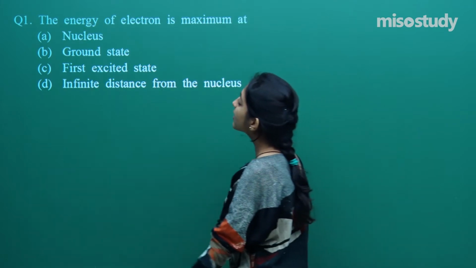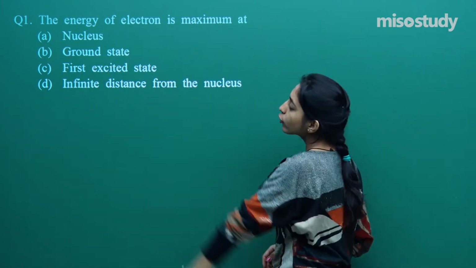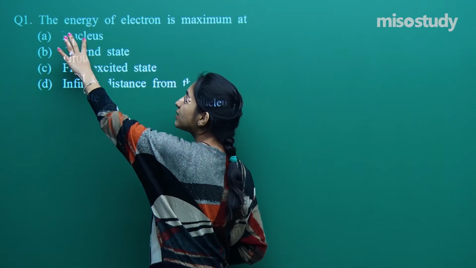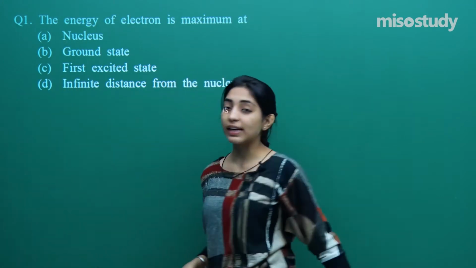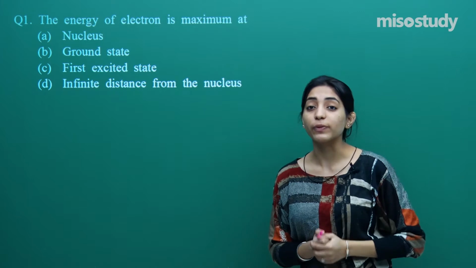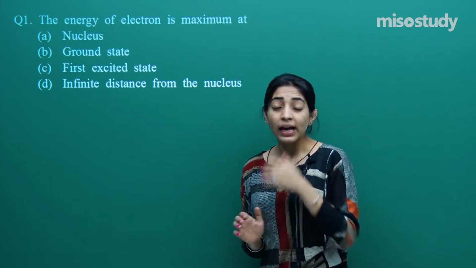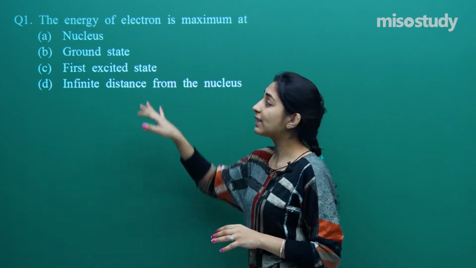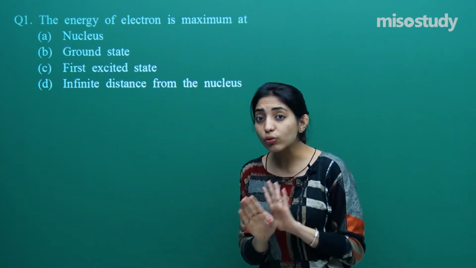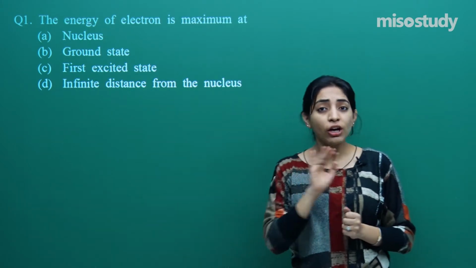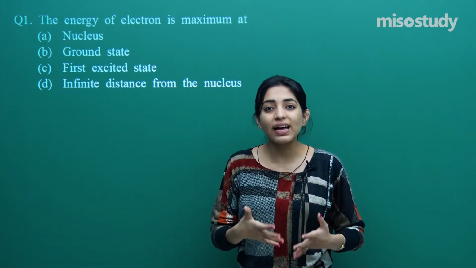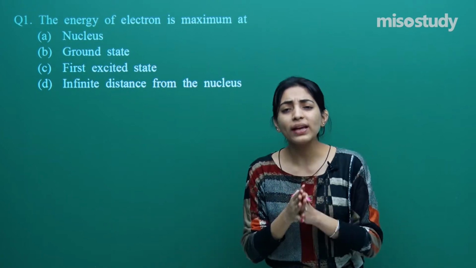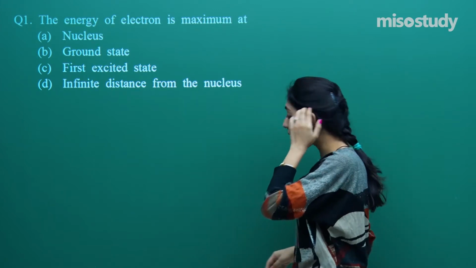And the question is: the energy of the electron is found to be maximum at the nucleus, at the ground state, at the first excited state, or at the infinite distance from the nucleus. So that's the question. Now let us try to go to the crux of the question. You need to calculate the energy of the electron. There is no need for the complete theoretical calculation. You don't have to derive any formula. You just have to conceptually tell when the electron present around the nucleus should have the maximum energy.